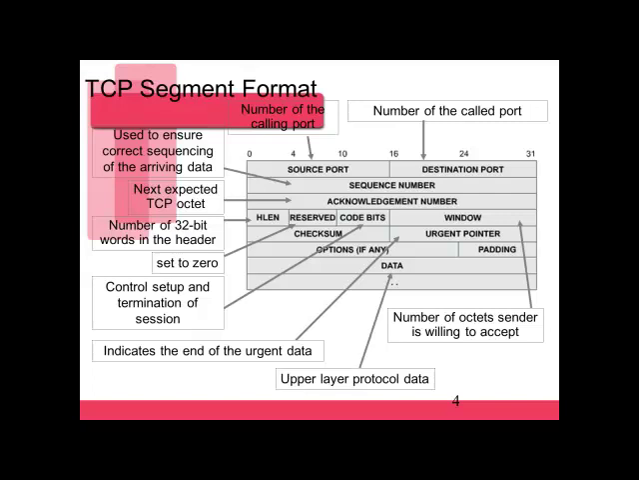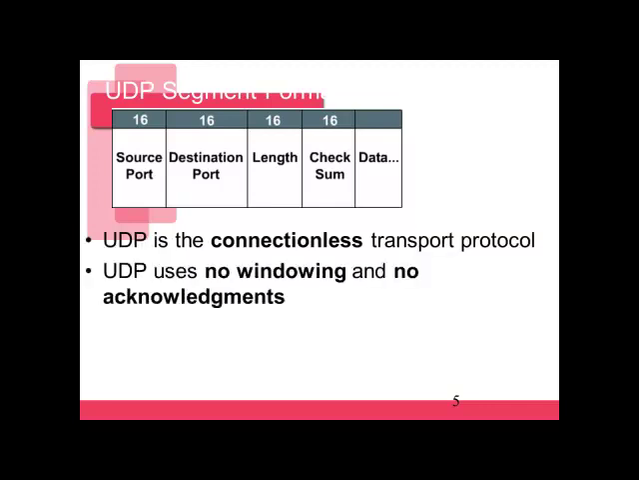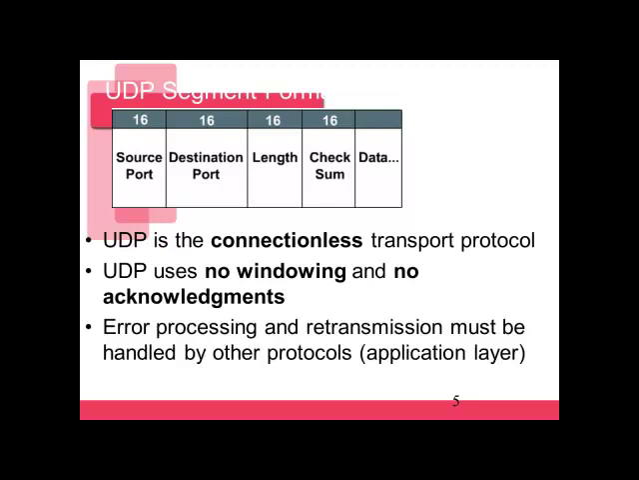The reason why we have a lot of overhead is so we can make sure that the message is delivered, we make sure that it's reliable, and we make sure that it can be reassembled in the correct order once it's received. Here's the UDP packet on the other hand. Very small, not a whole lot of information in there. It still has the source port and the destination port, but that's really about it. Again, UDP is connectionless, no windows, no acknowledgements. Error processing and retransmission must be handled by other protocols like the application layer.